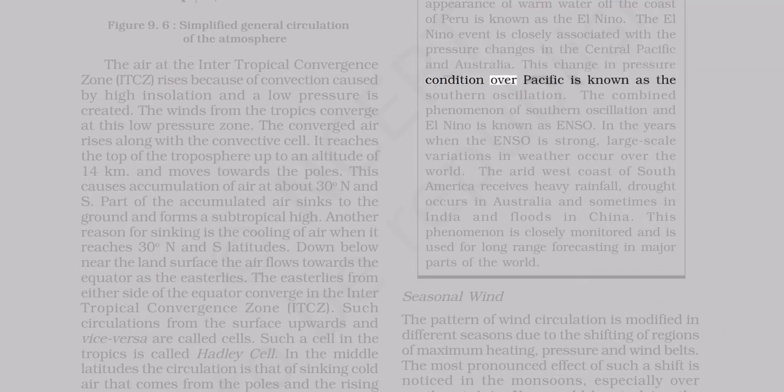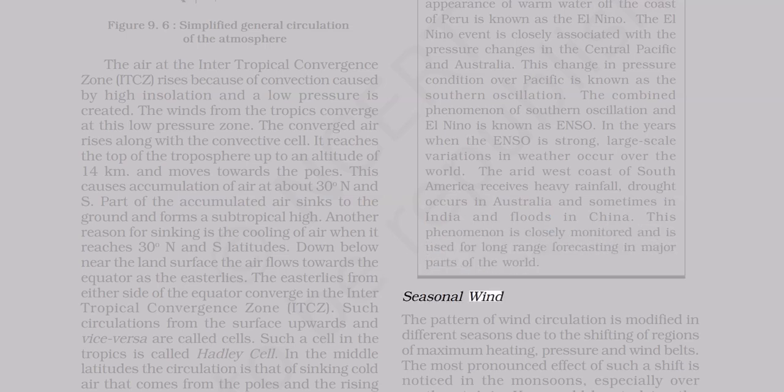This change in pressure condition over the Pacific is known as the Southern Oscillation. The combined phenomenon of Southern Oscillation and El Niño is known as ENSO. In the years when the ENSO is strong, large-scale variations in weather occur over the world. The arid west coast of South America receives heavy rainfall, drought occurs in Australia, and sometimes in India, and floods in China. This phenomenon is closely monitored and is used for long-range forecasting in major parts of the world.